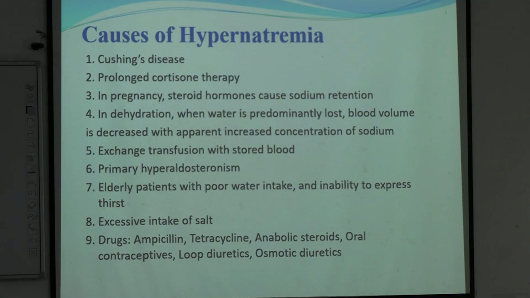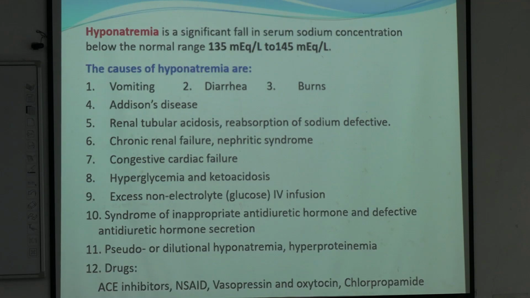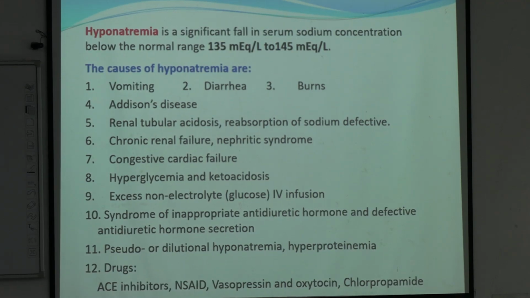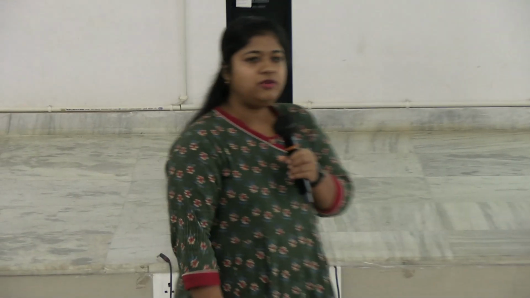In case of elderly patients with poor water intake, in case of excessive intake of salt, and in case of a few drugs like ampicillin, tetracycline or oral contraceptives, loop diuretics, osmotic diuretics, etc. Okay, so these are the causes of hypernatremia. Clear?